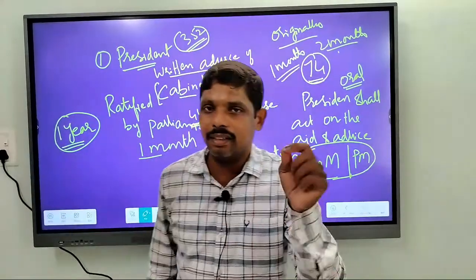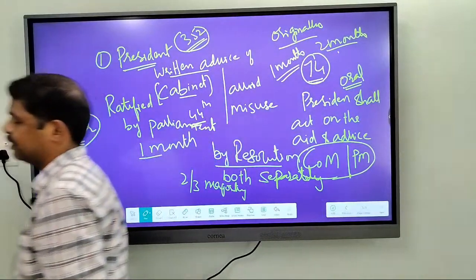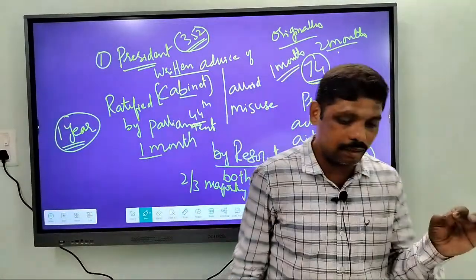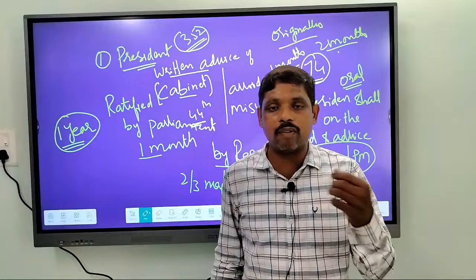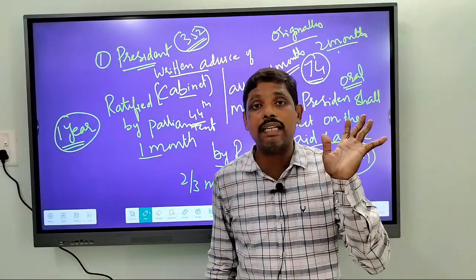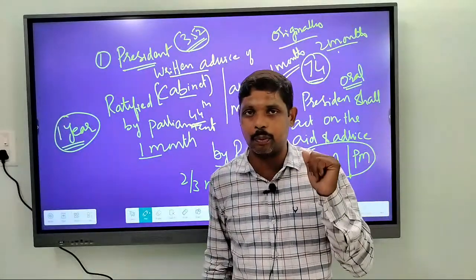So remember, this national emergency can be extended beyond 1 year. That means it can be extended for any number of times. So there is no time limit on national emergency. Remember this point, right?